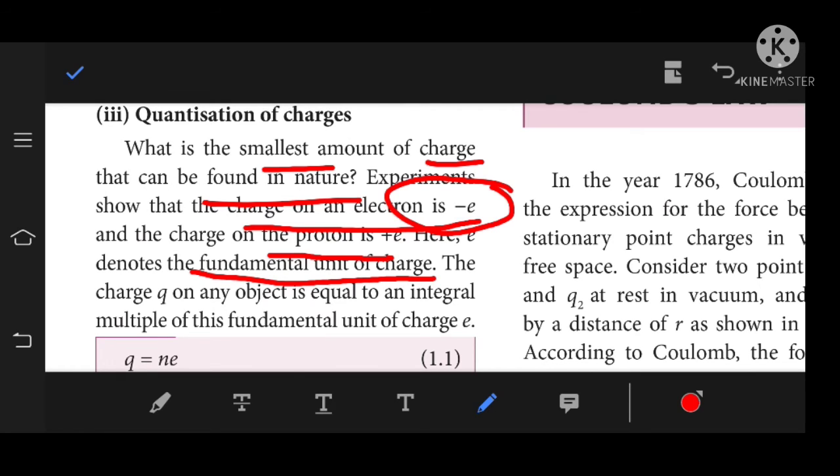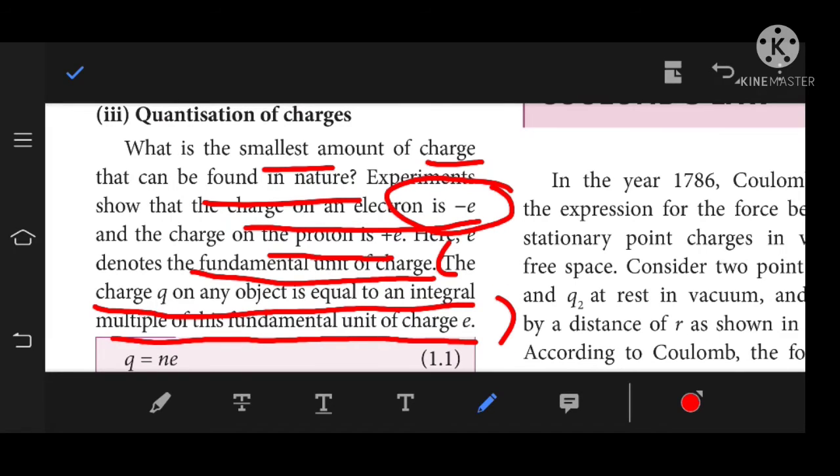We know that the SI unit of charge is the coulomb. The charge Q on an object is equal to an integral multiple of this fundamental unit of charge. So this is known as the quantization of electric charge. The total charge Q on any object is an integral multiple of the fundamental unit of charge.